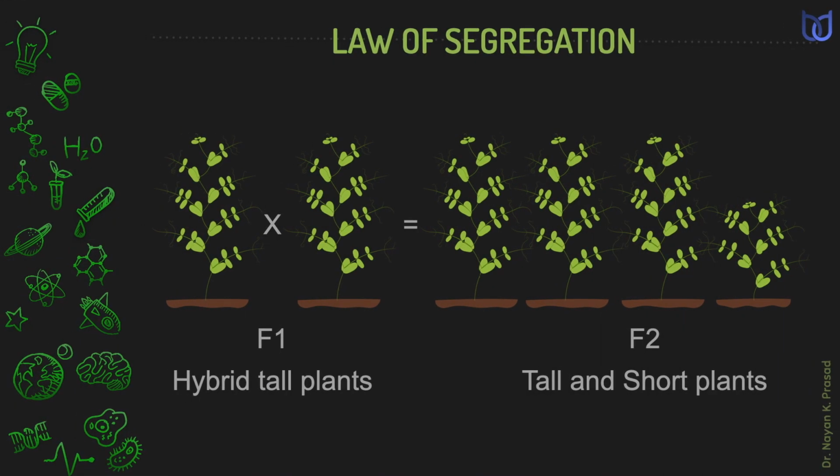In this diagram, we see the cross between two hybrid tall plants of F1 generation. In F2 generation, the resultants are tall and short both. This shortness is hidden in F1 generation, but it appears in F2 generation, and this is the separation or segregation that is called law of segregation.